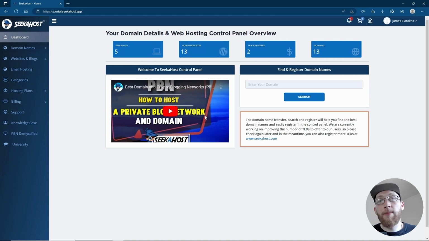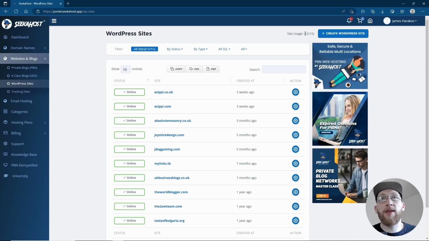Once you've registered a hosting package, you can then go to your WordPress sites. From here, what you're going to see, and it's going to look a little bit different, I've got 13 out of 15 sites because that's my package. However, if you've just bought a single site package, yours will be showing as 0 of 1, meaning that you can now create a site.